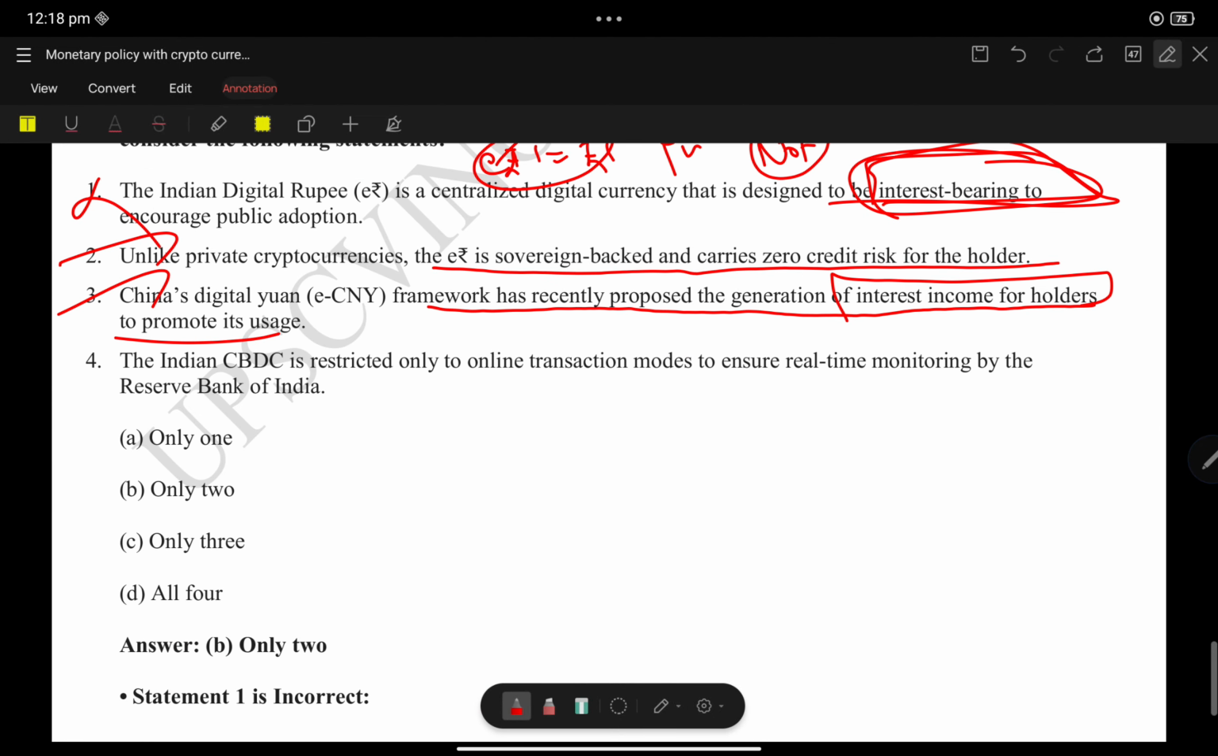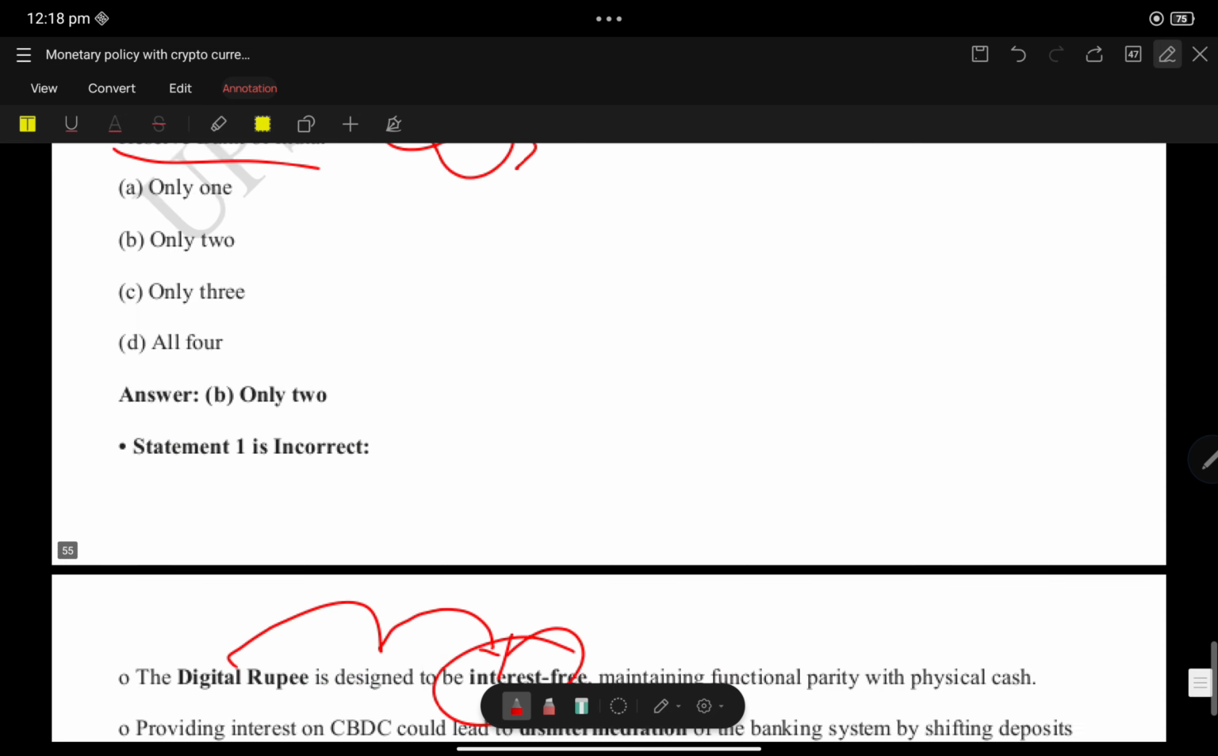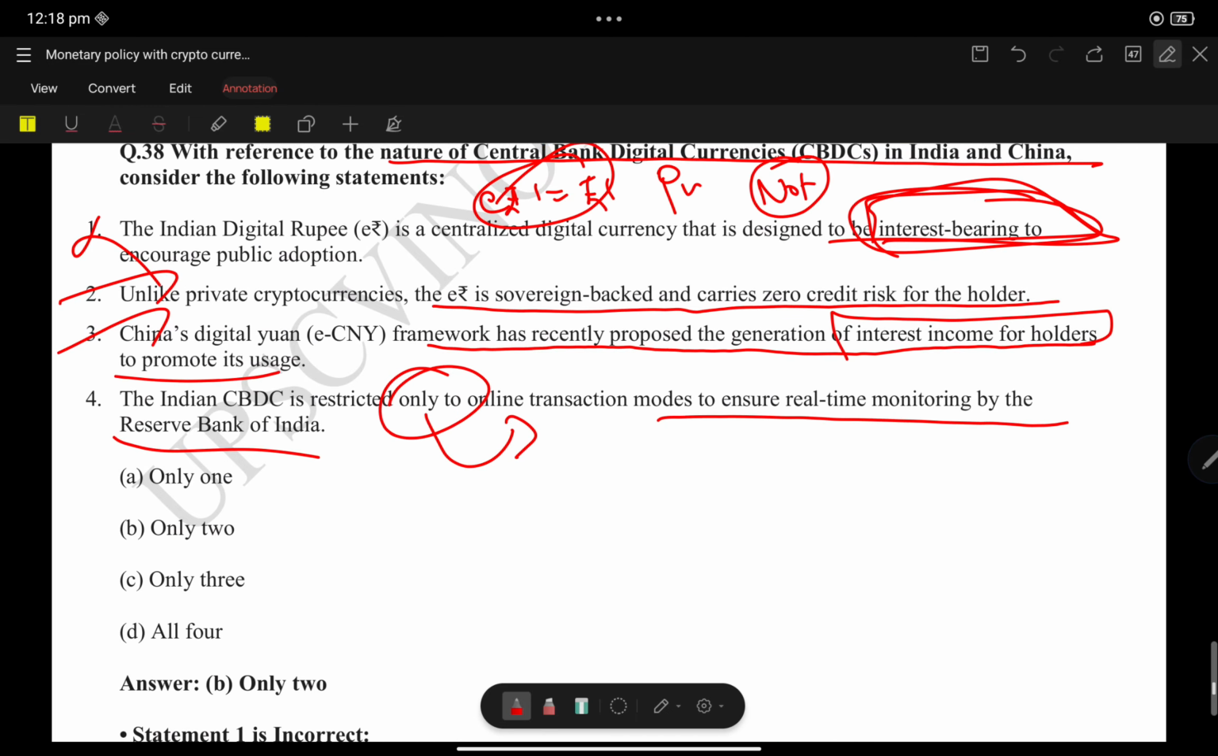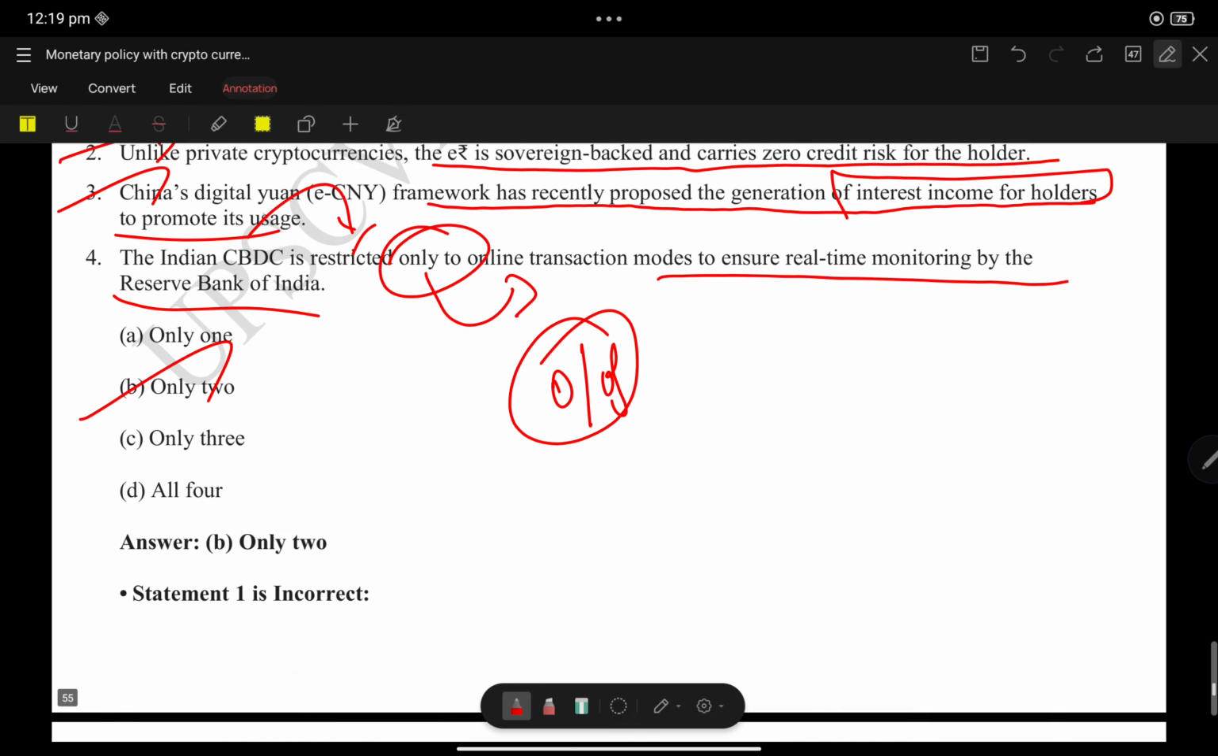Next, the fourth statement: the Indian CBDC is restricted only to online transaction mode to ensure real-time monitoring by the Reserve Bank of India. So ultimately it is wrong. You may think, yes, CBDC is restricted only to online. No, it is not restricted. It can be used in both online and offline mode.